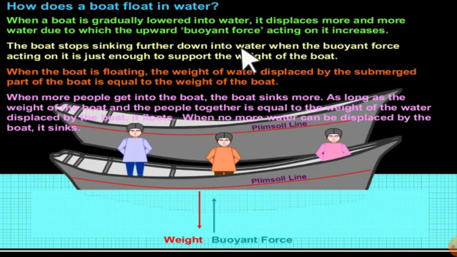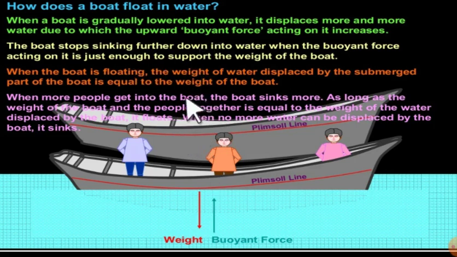Why? Because it has its own weight and it has its own water to be displaced. So the two will remain the same. That means the weight of the water displaced and the weight of the boat are the same. So it will remain there, floating. Got it? Because the weight and the upthrust are the same, it will not sink, so it will float. Got it?